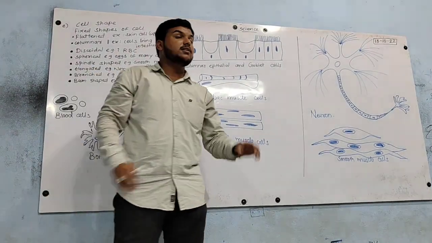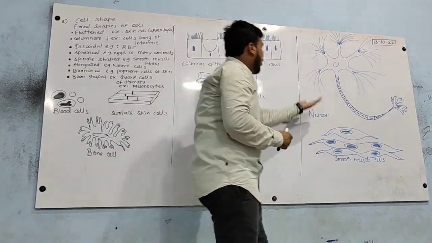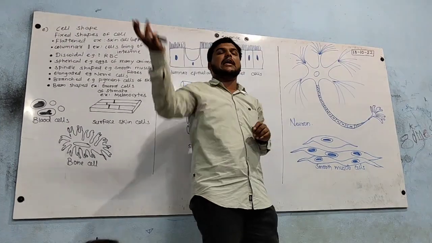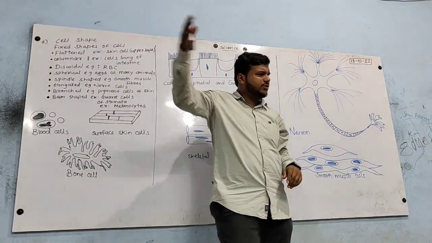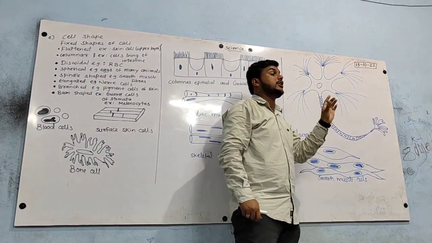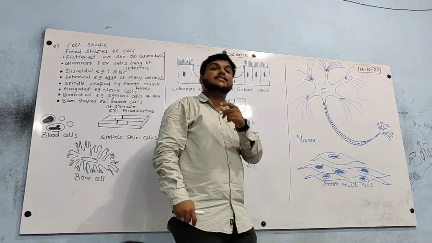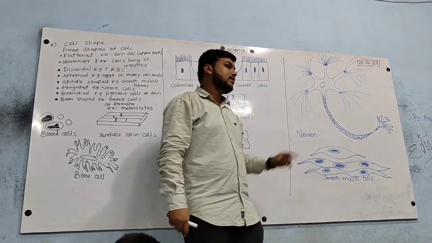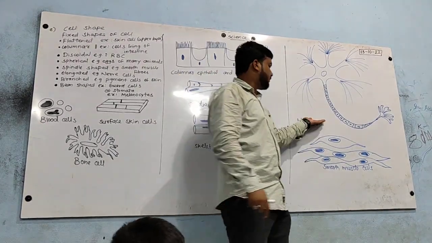Here, these types are present. Tendons and ligaments, skeletal muscle cells. And neuron, there are three different types you are going to learn: sensory neuron, motor neuron, you are going to study in the further classes. So this is the neuron, and neuron is also said to be the longest cell in the human body. Where is the neuron cell present? Brain, spinal cord.